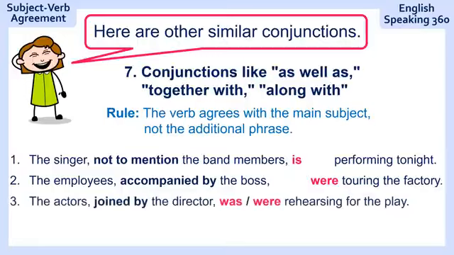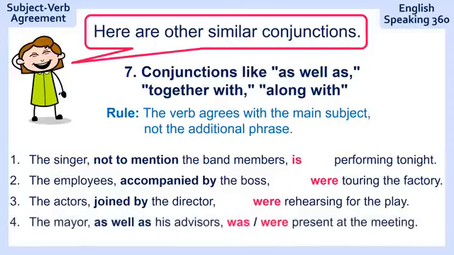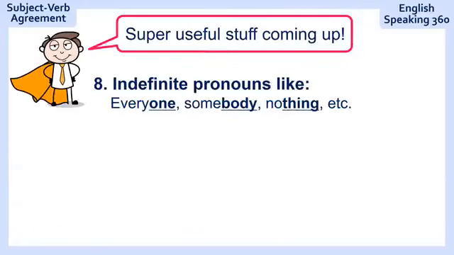The actors, joined by the director, rehearsing for the play. The actors, joined by the director, were rehearsing for the play, because the actors were rehearsing. The mayor, as well as his advisors, present at the meeting. The mayor was present at the meeting.